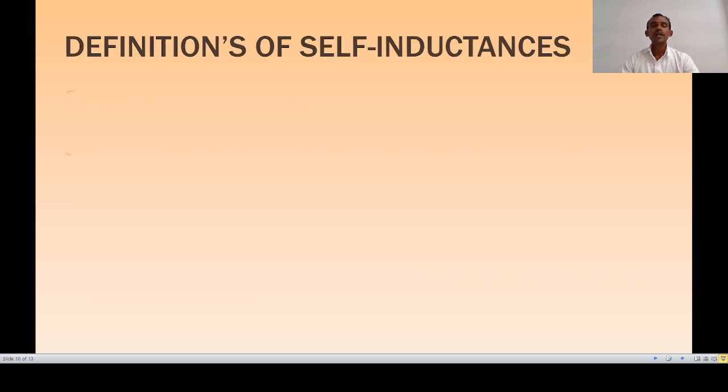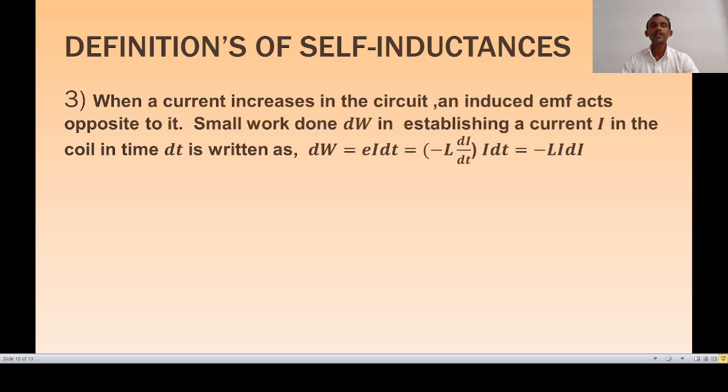Now, there is another definition of self-inductance. When the current increases in the circuit, the induced EMF acts opposite to it.